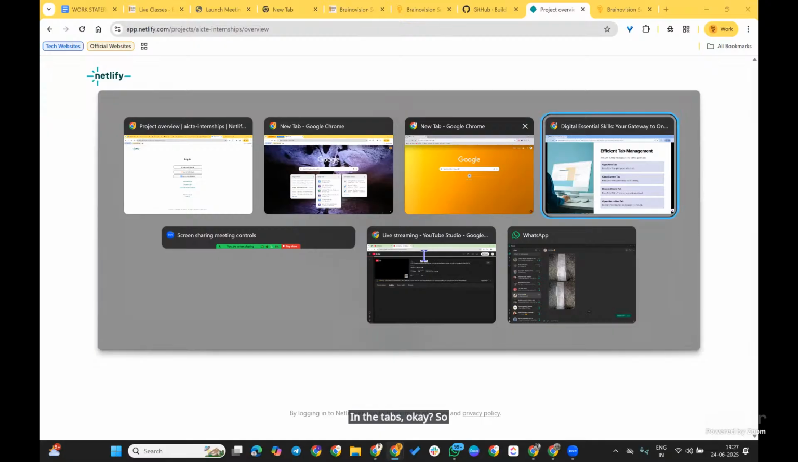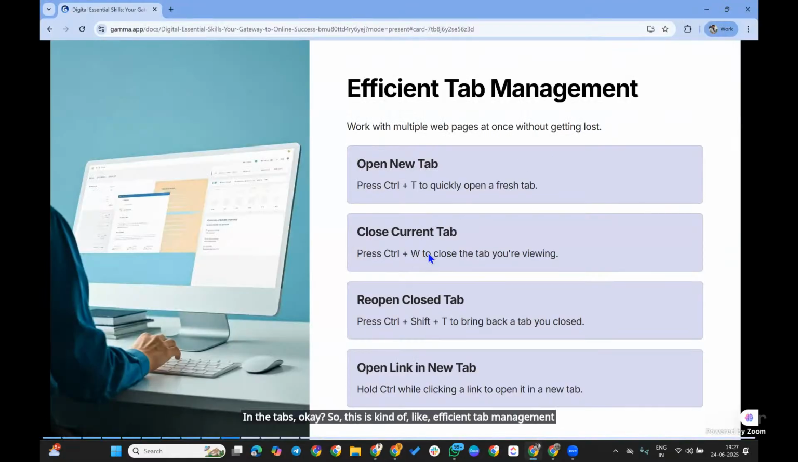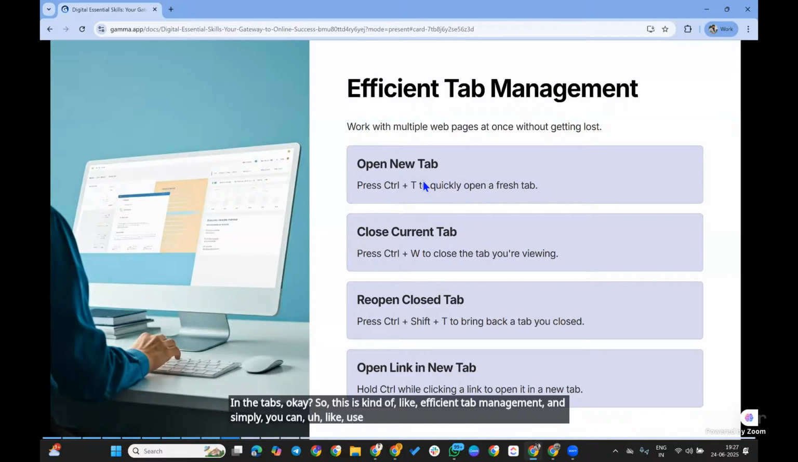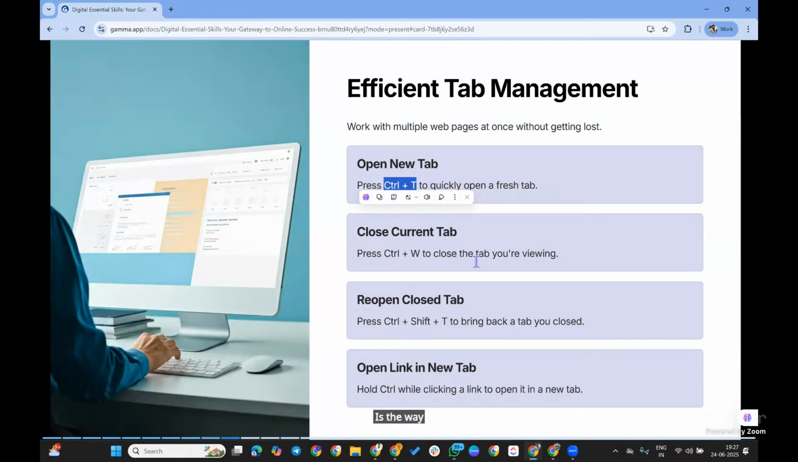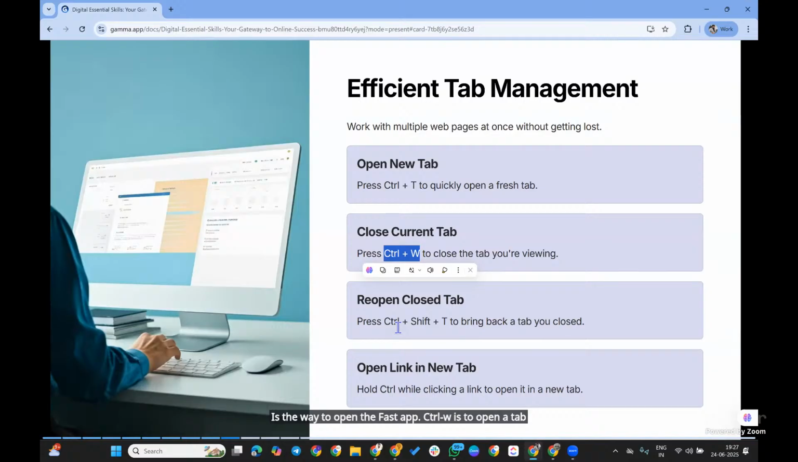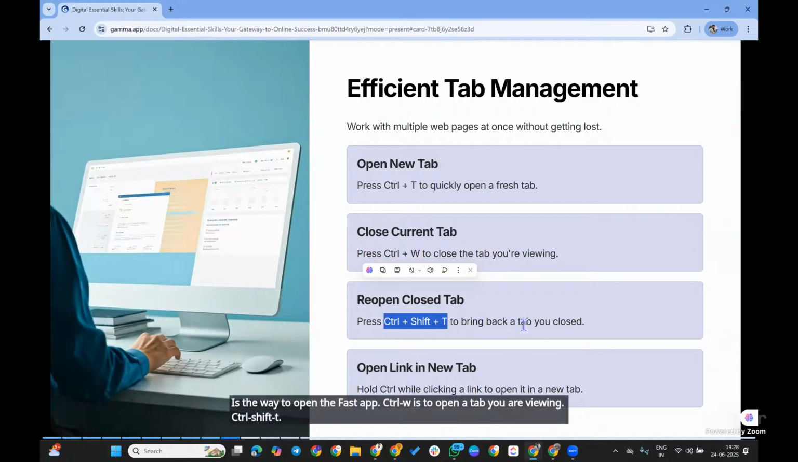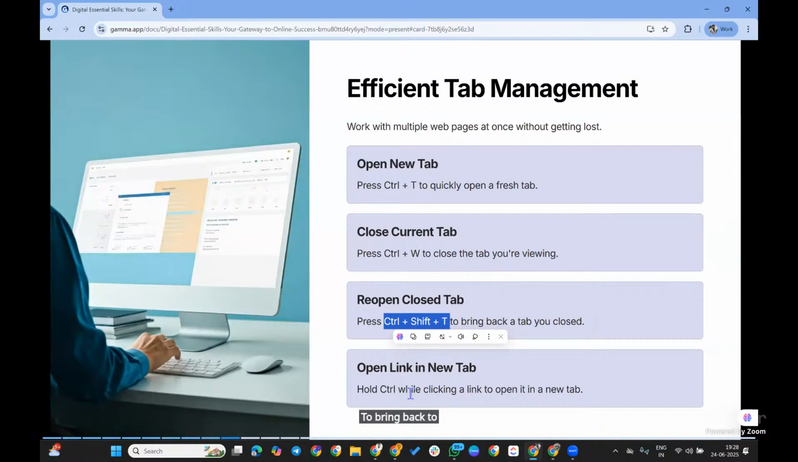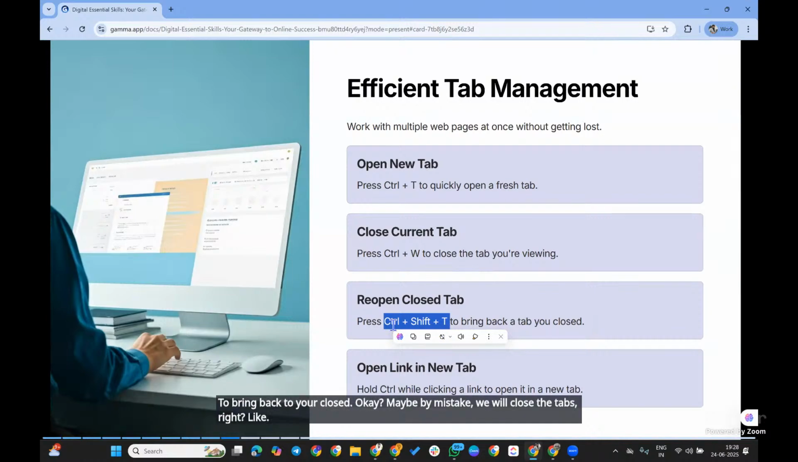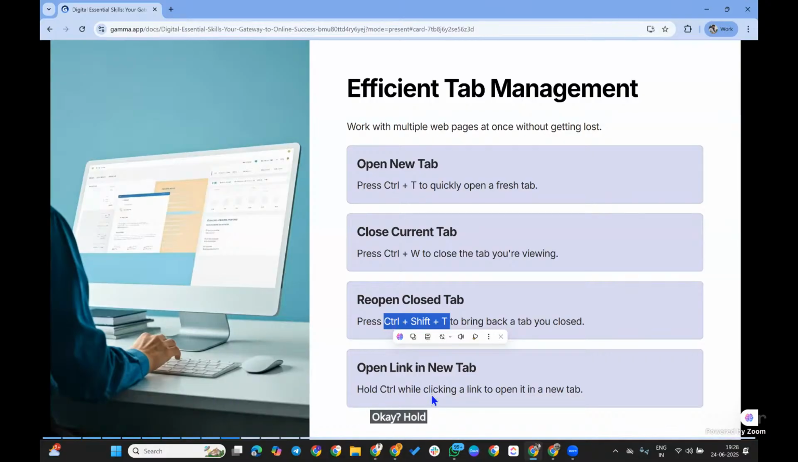So this is called efficient tab management, and you can also use the tabs with these shortcuts. Control T is the way to open a new tab. Control W is to close the tab you are viewing. Control Shift T brings back your closed tab. Maybe by mistake we will close the tabs, right? At that time you can simply press Control Shift T. Hold Control while clicking a link to open it in a new tab. We'll explain all of this practically.